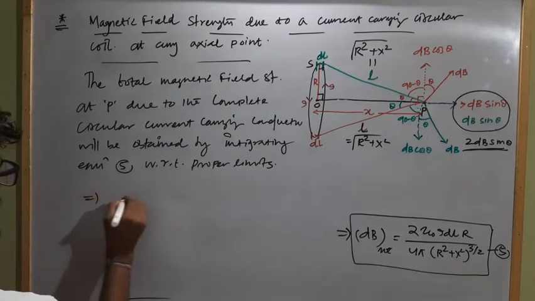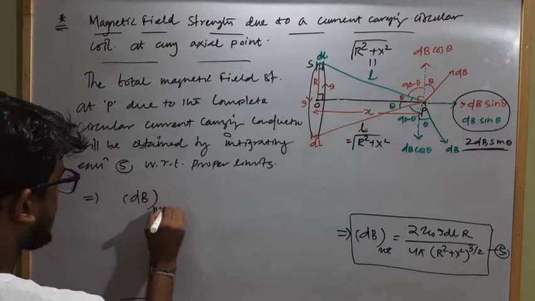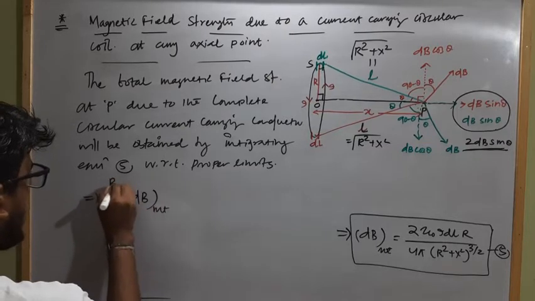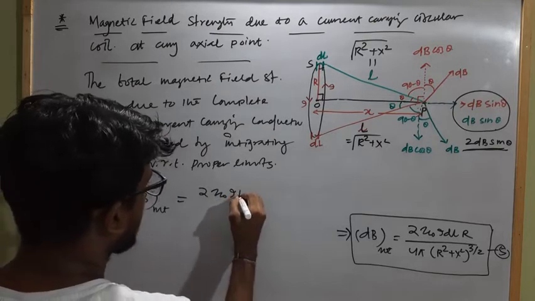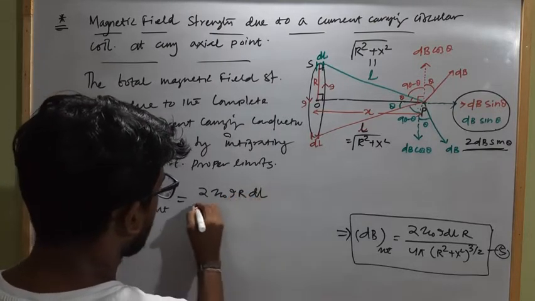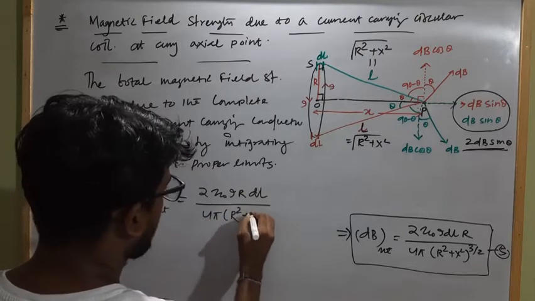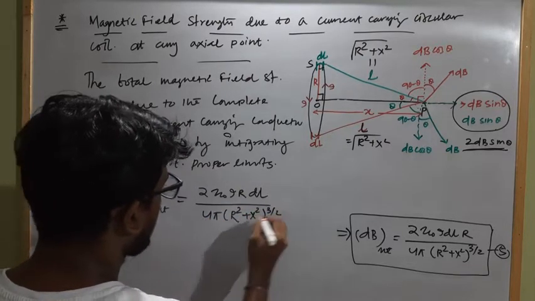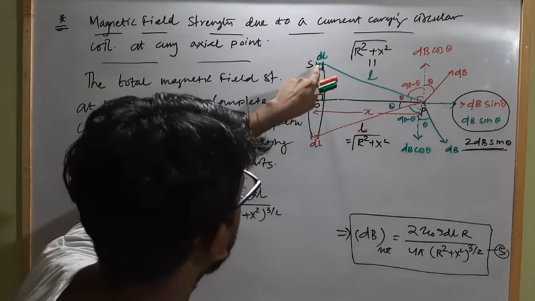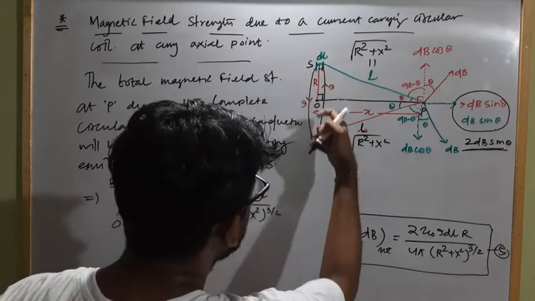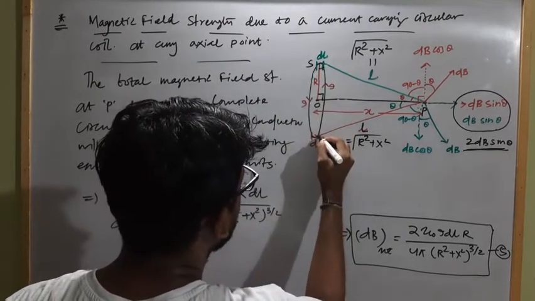So this implies dB net integration from 0 to b will be how much? 2 mu naught I r dl divided by 4 pi (r square plus x square) to the power 3 by 2 integration. Here the variable is dl, and as we are considering two diametrically opposite current carrying elements, at a time we are considering 2 dl.